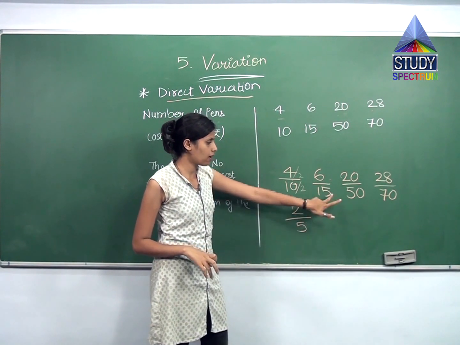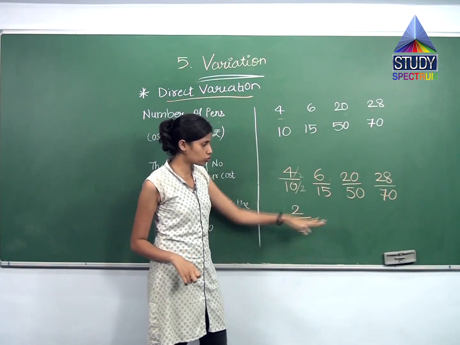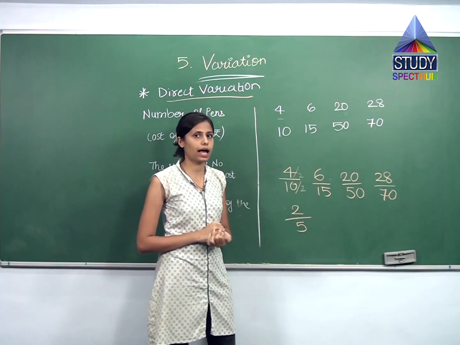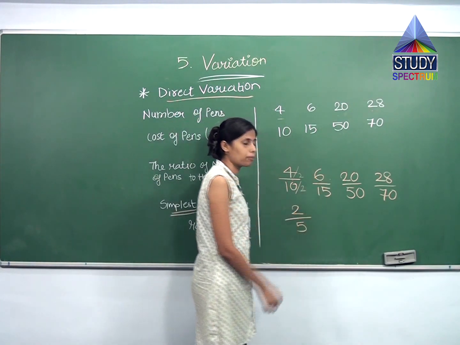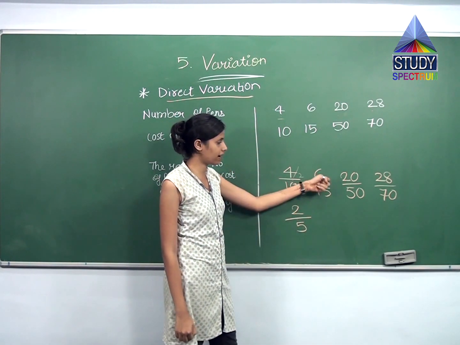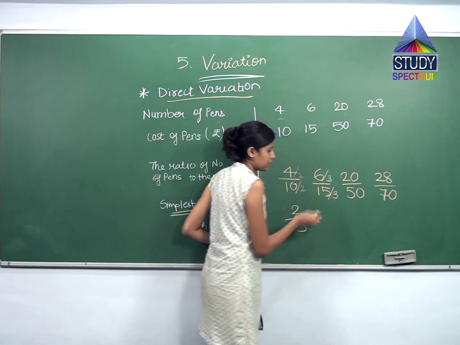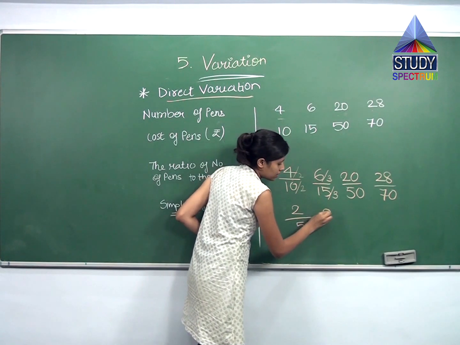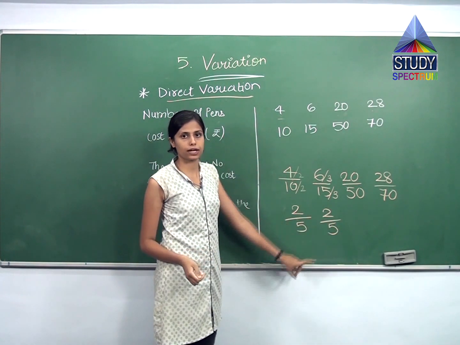What about 15? 5 plus 1, 6. 6 is divisible by 3. So 15 is also divisible by 3. I have applied what? Test of divisibility over here. So 6 and 15 both come in the table of 3. So let us divide both of them by 3. So when I divide this by 3, this by 3. So 3 2s are 6, 3 5s are 15. So I get 2 by 5.